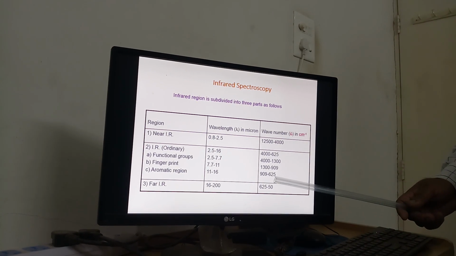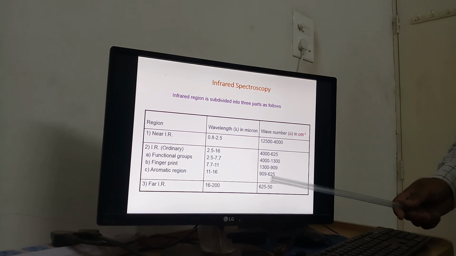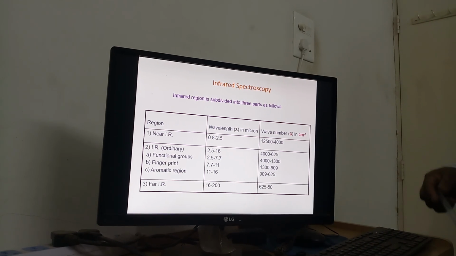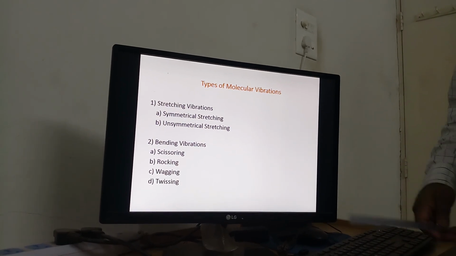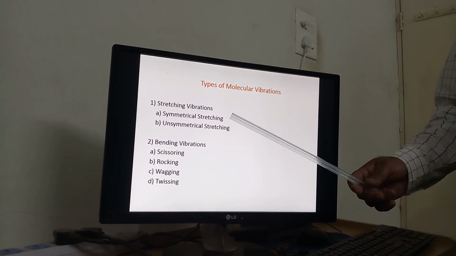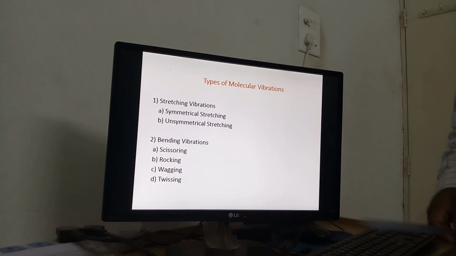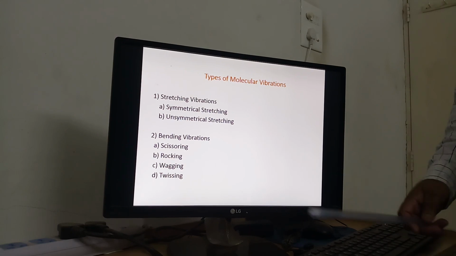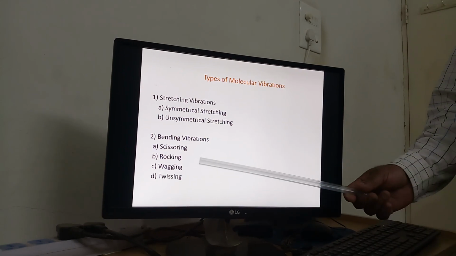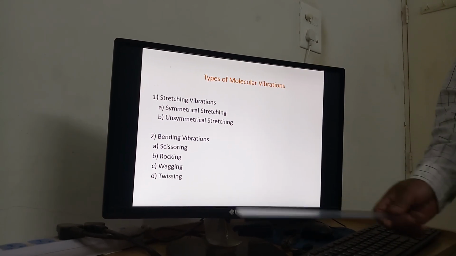The aromatic region sometimes shows bending vibrations if it is an aromatic compound, and the fingerprint region is used for comparison of samples. The types of molecular vibrations we consider are stretching vibrations and bending vibrations. Stretching vibrations are further divided into symmetrical stretching and unsymmetrical stretching. Bending vibrations are divided into scissoring, rocking, wagging and twisting.